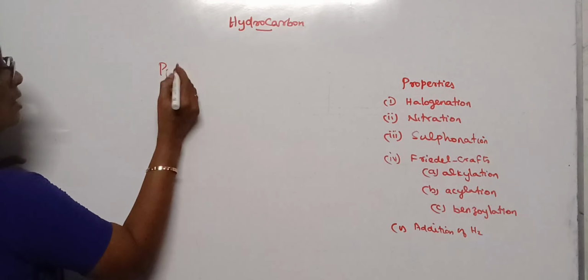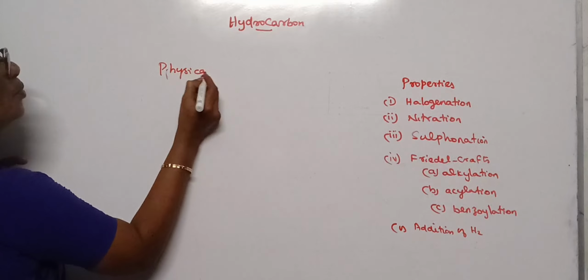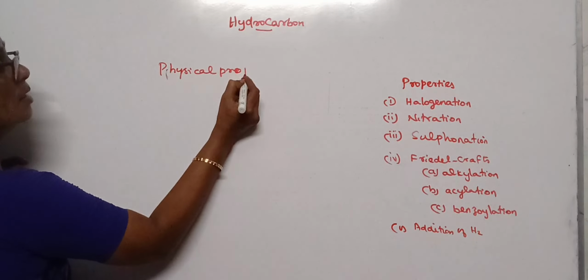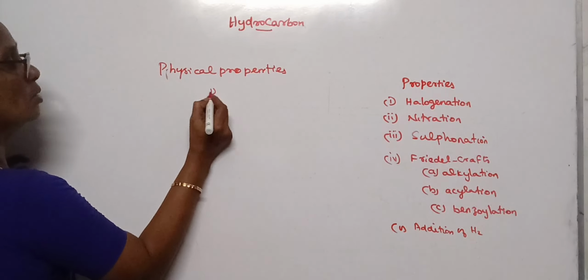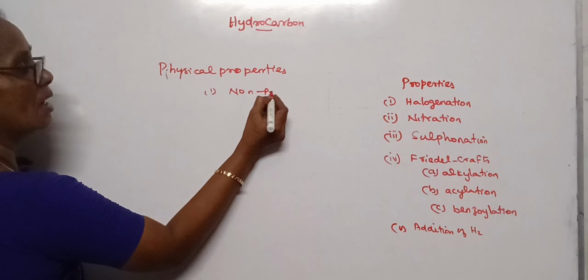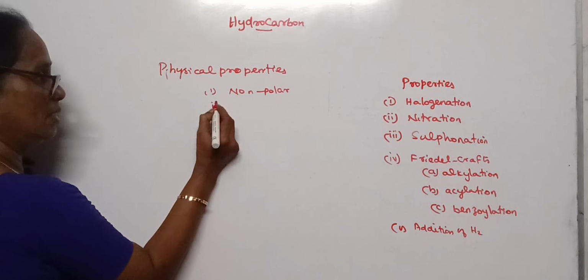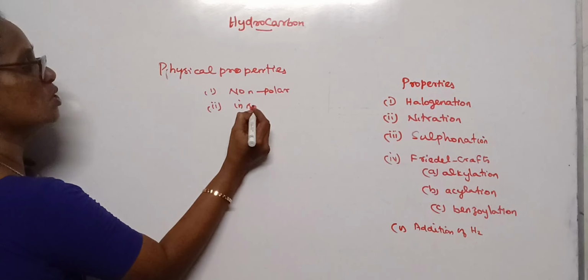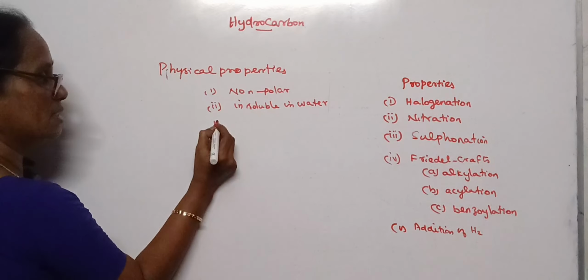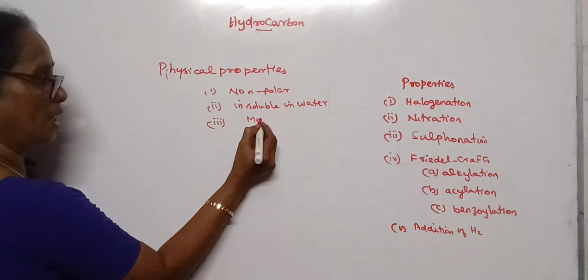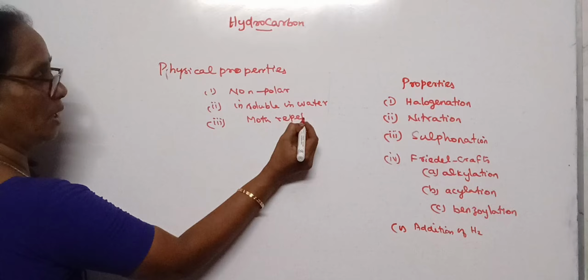Let us see the physical properties of benzene. Benzene is highly non-polar. So it is immiscible or insoluble in water, and due to its aromatic nature it behaves as more repellent.